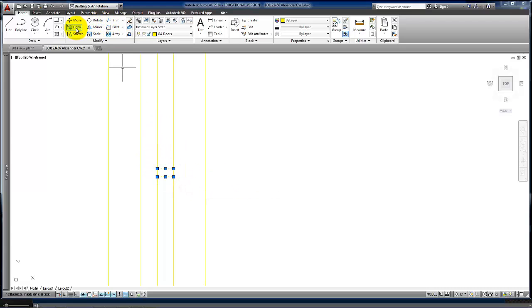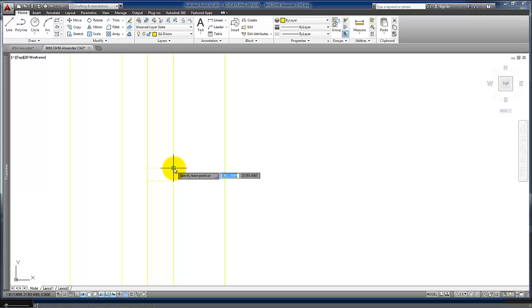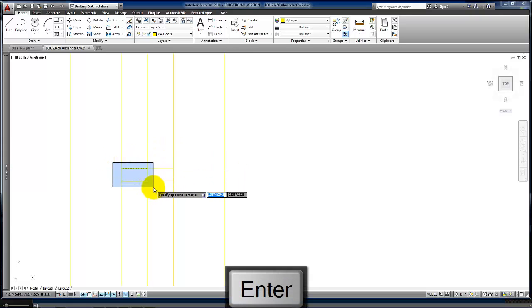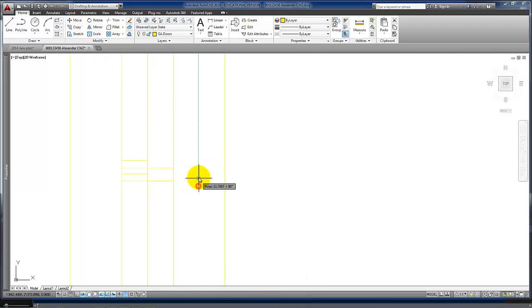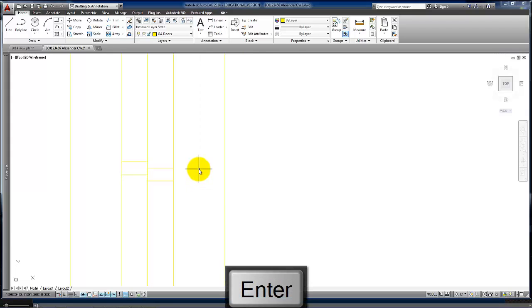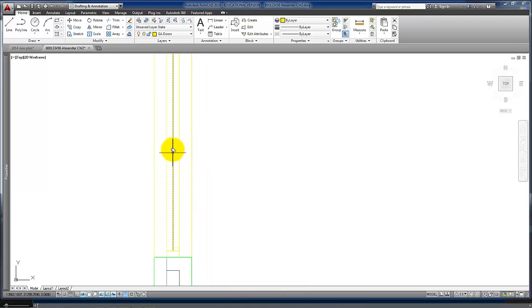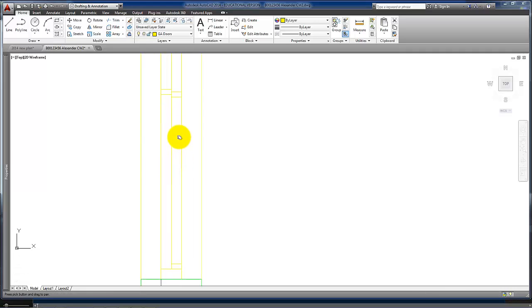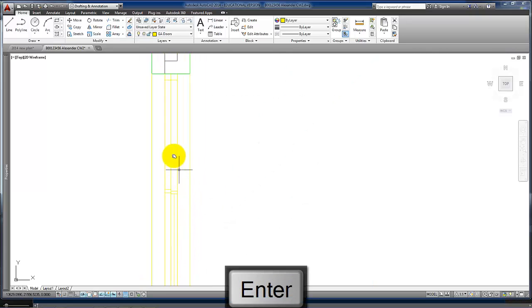Then we can copy this over and then just offset that marginally. So we'll move it up by 12.5 millimeters. What that allows is, if the door was to open, that door to slide back. And of course we need to indicate a pane of glazing in the middle there.